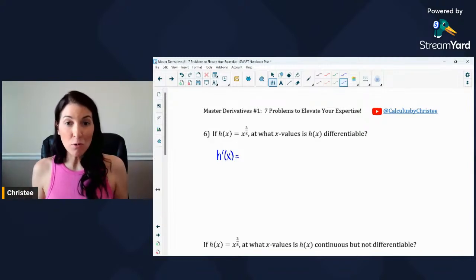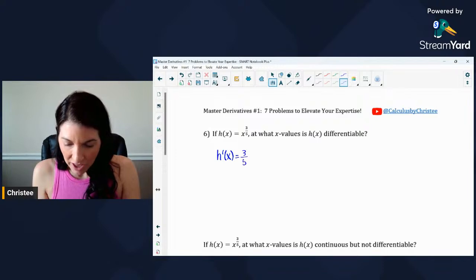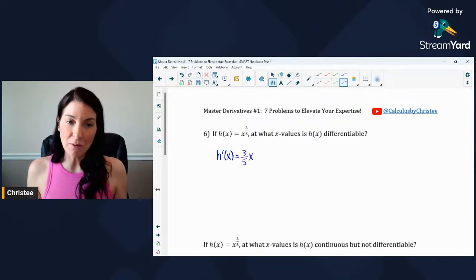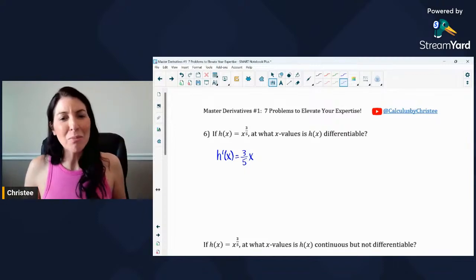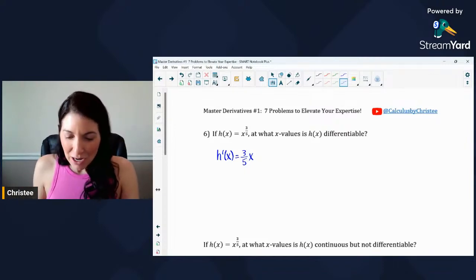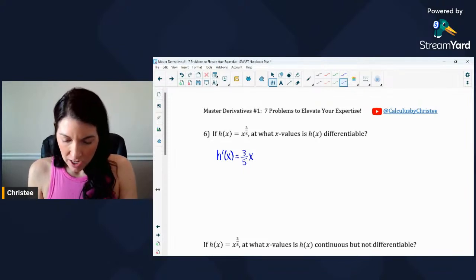So if you do power rule, remember, you take the exponent, you bring it out in front as the coefficient. So 3/5 and then x to the power of, and you remember you want to subtract 1 from that exponent. And don't be intimidated by those fractions. You guys can do this. Fractions, we got this. 3/5, and we have to subtract 1. So 3/5 minus 1 would give you negative 2/5.